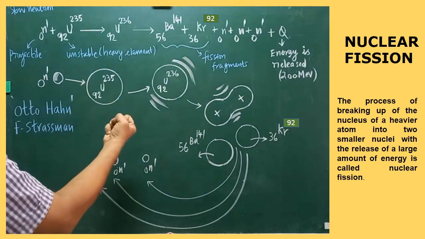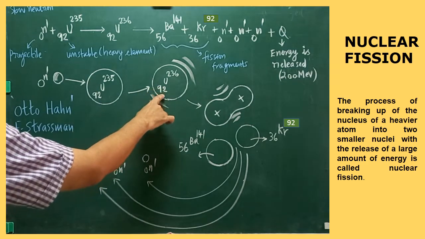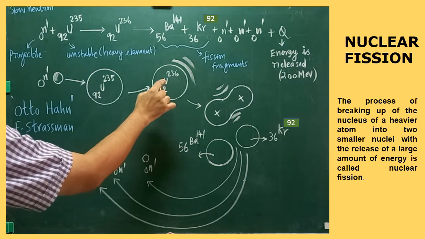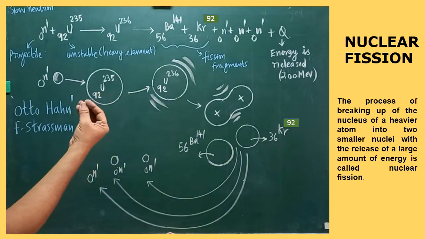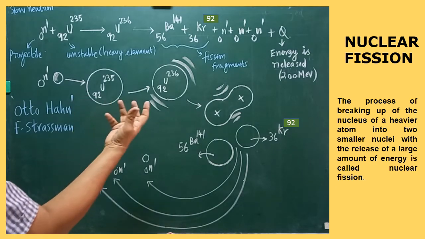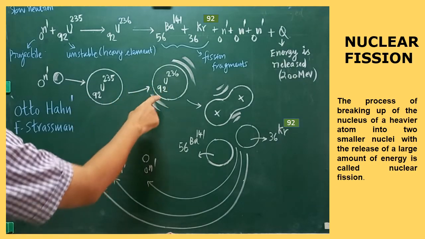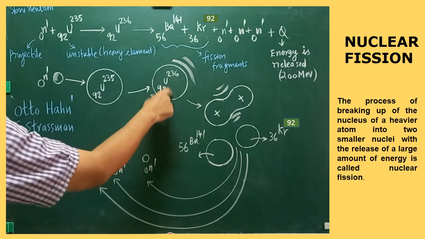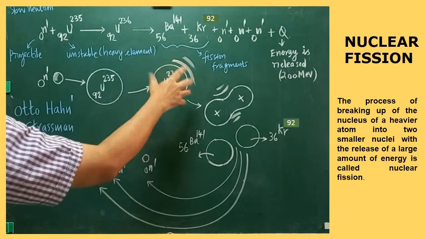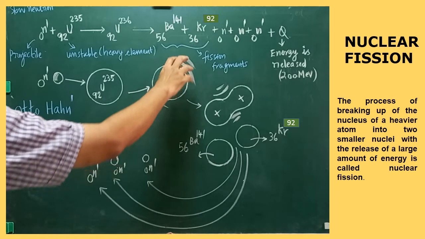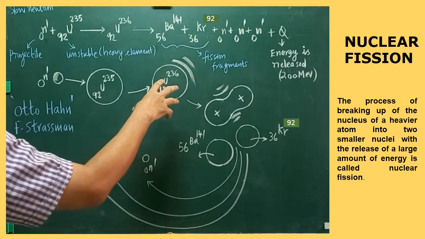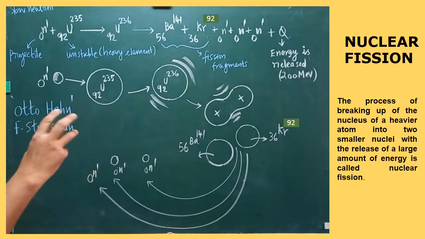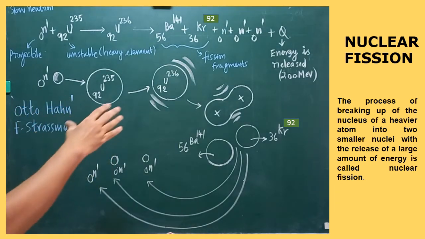So after the neutron capture, what happens? This nucleus is unstable and its lifetime is very short. Are you clear? Its stability is very low. That's why this is called unstable. It won't exist for a longer time. So uranium-236 will be formed, and it is in the excited state. That's why, just to show the excited state, they have drawn these two lines, to indicate the excitation and instability of the nucleus.